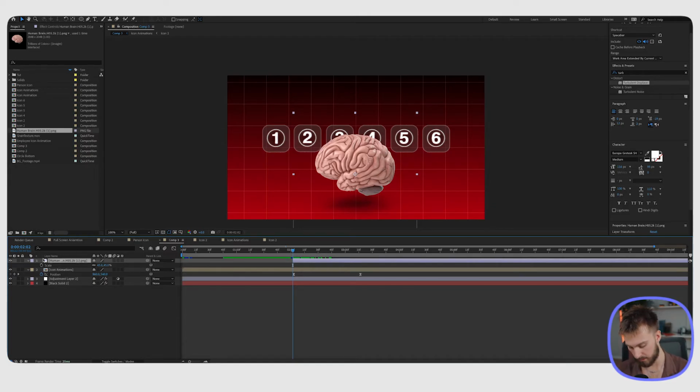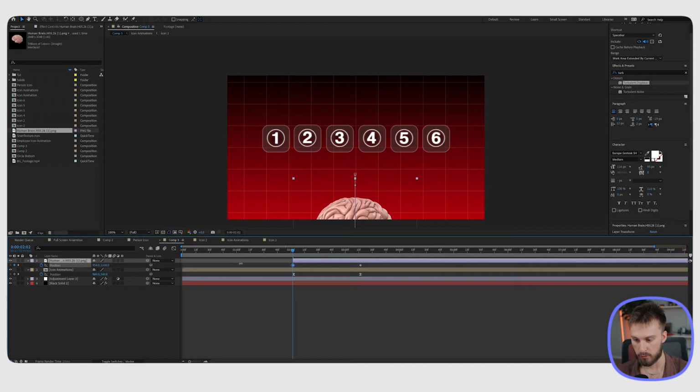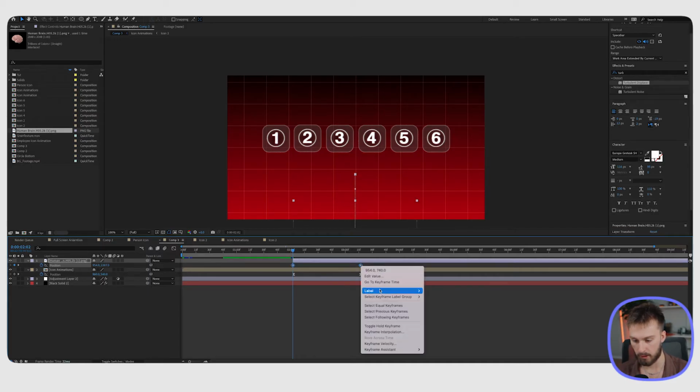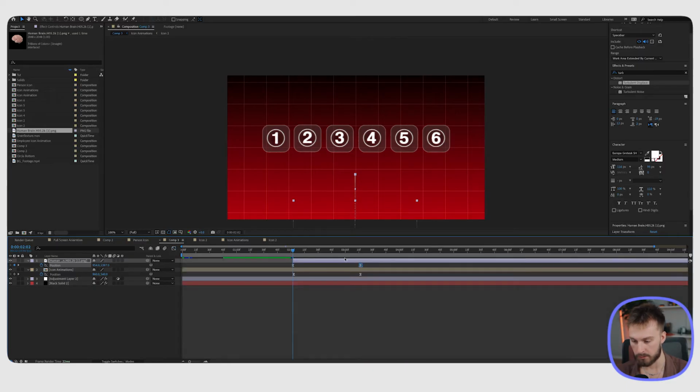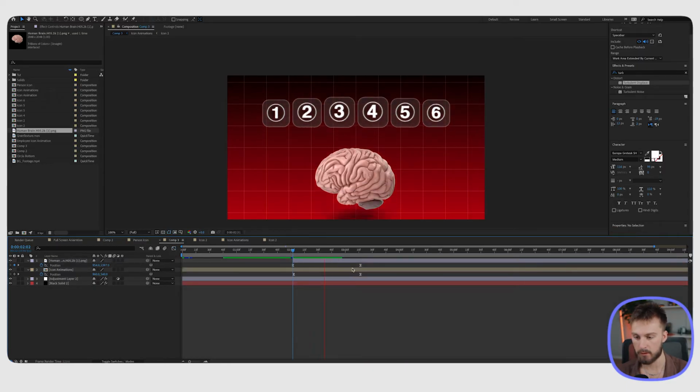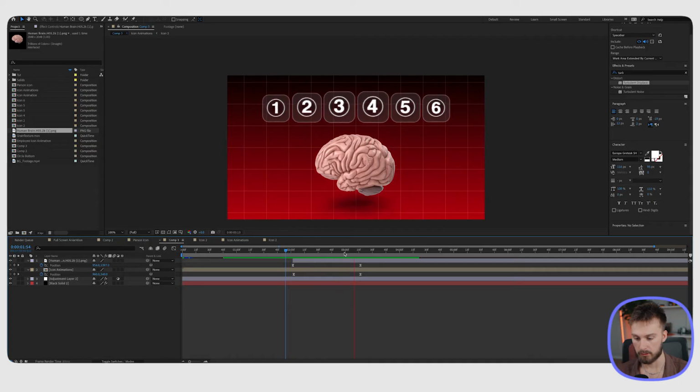And that's when I want to start moving the brain up. So I'm going to pull up position here. I'm going to make a keyframe. I'm going to move it all the way to the right to align with this keyframe here. And then I'm going to move this to the bottom of the frame where we can't see it anymore. Highlight both these keyframes, right click, keyframe assistance, easy ease. Go over to the graph editor, make it like that, manipulate the graph so it moves in faster and it finishes slower. So that looks great already.